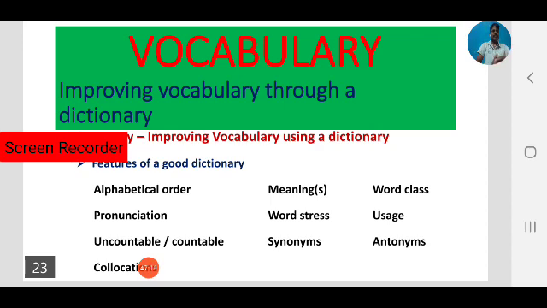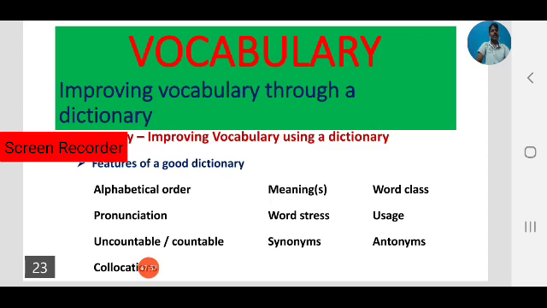That is another feature. Next, word stress. Word stress is also an important feature. Sometimes the same word is stressed in different ways. Used as a noun we stress somewhere, used as a verb we stress in a different way. Sometimes a word is a combination of syllables: monosyllabic means one syllable, or two syllables, or more than two syllables. So based on the usage we can stress somewhere. For example, I have seen protest, like that.